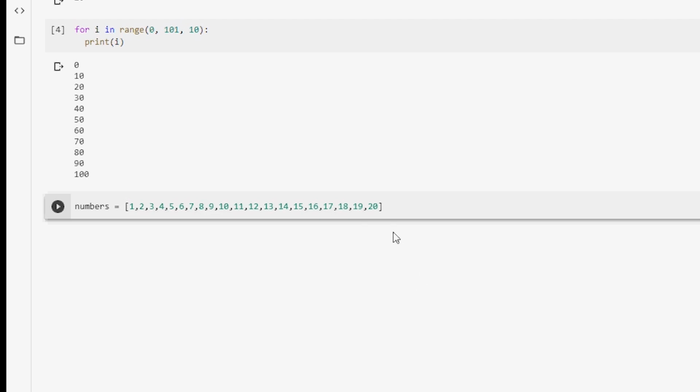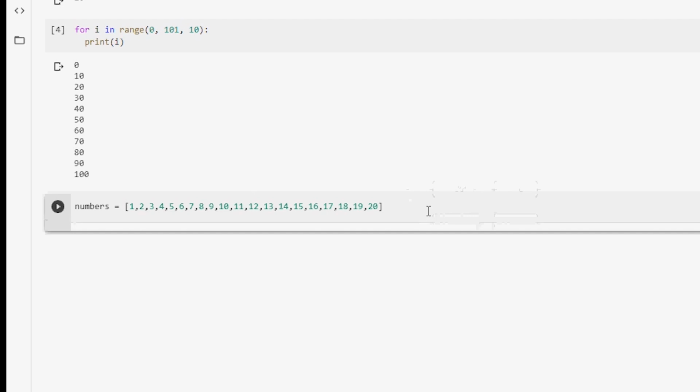So we've already declared our numbers list. So let's also declare, let me click enter. All right, let's also declare our iterator, which is the variable that's used to keep track of the number of loops we run. In programming, we sometimes call this a counter variable because it counts the number of iterations we go through, and it's usually named i. So let's go ahead and type i equals 0.